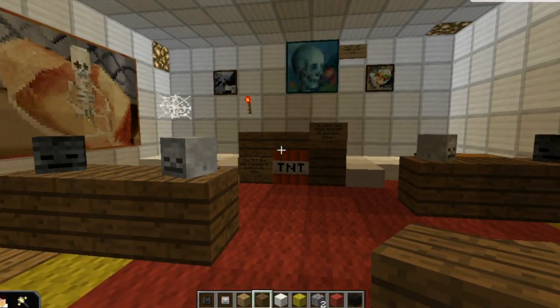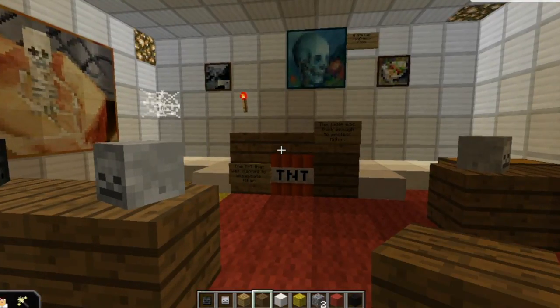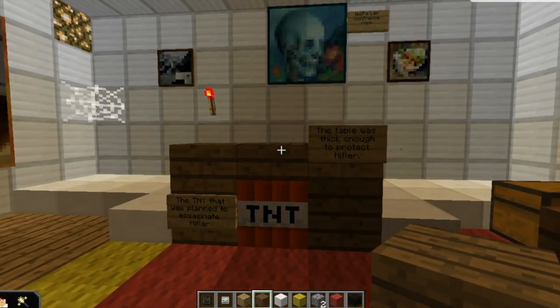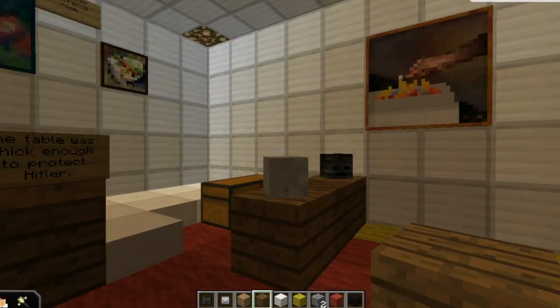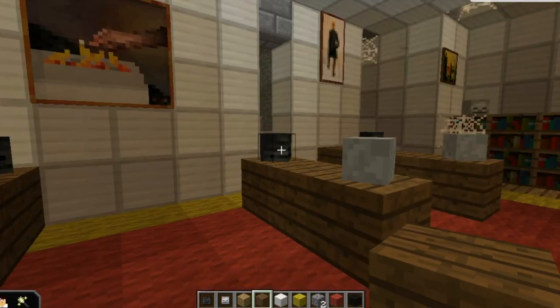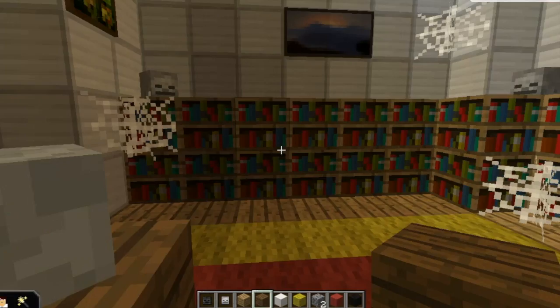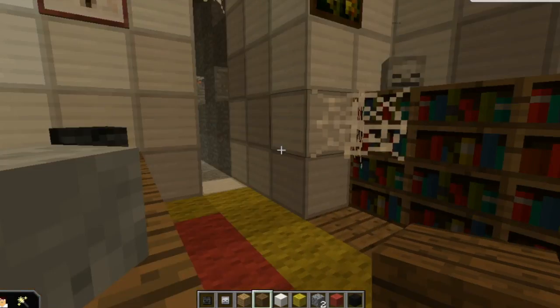On July 20th, 1944, an assassination attempt was in play. Hitler had led Germany into a suicidal war, and some men had decided enough was enough. Located in Hitler's Wolf's Lair, a meeting had been scheduled. Some men decided to hide TNT underneath the table, and at exactly 12:45 the bomb went off.